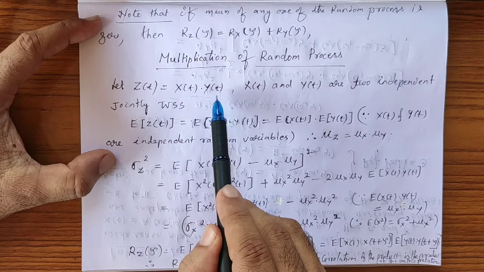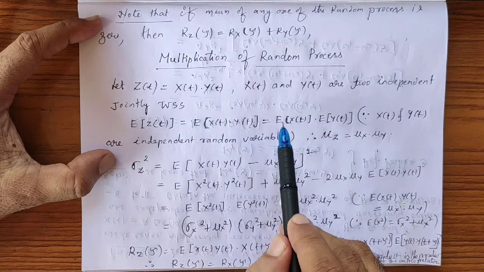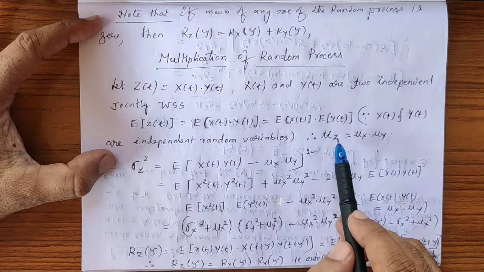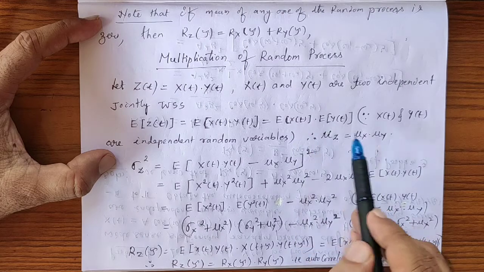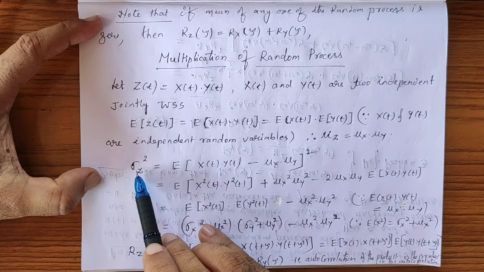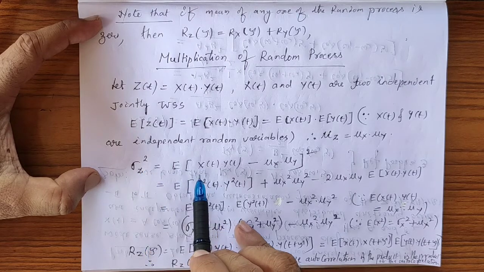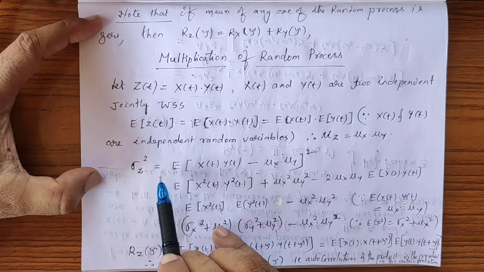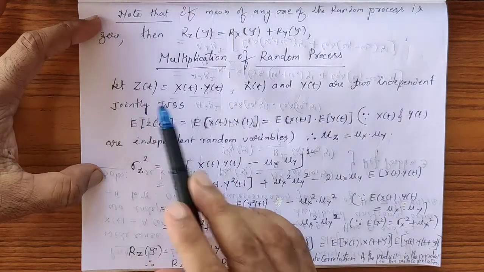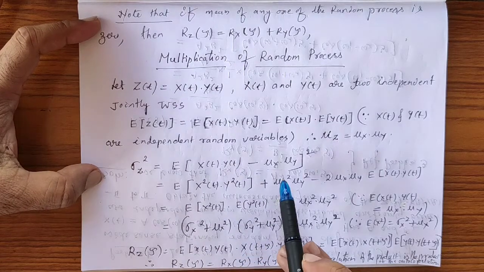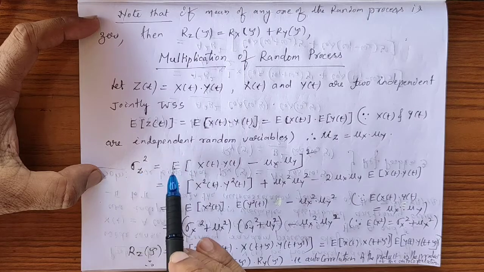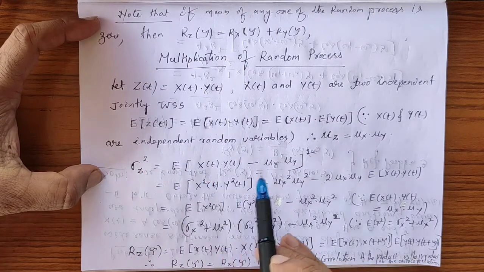Since x of t and y of t are independent, we know that E of xy is equal to E of x into E of y. So therefore mu z, that means mean value of the process z, is the same as the product of the mean value of x and the mean value of y. Yes. Next we find the variance of z. What is variance of z? Expected value of z minus mu z whole square. What is z? Z is x of t into y of t, minus the mean, which is mu x into mu y. Is it clear? By definition, variance is equal to expected value of z minus its mean whole square.